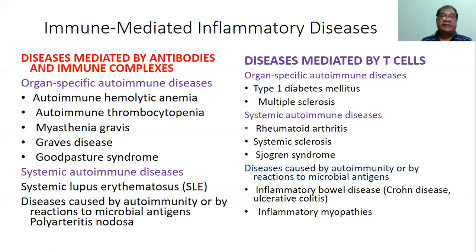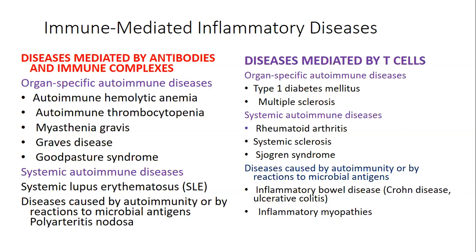Immune-mediated inflammatory diseases are of several types. Diseases mediated by antibodies and immune complexes, and another is disease mediated by T cells. So we see organ-specific autoimmune disease. In autoimmune hemolytic anemia, the autoimmunity develops against the RBC. Autoimmune thrombocytopenia is against the platelet. In myasthenia gravis, it is against the thymus and also the nicotinic receptor.